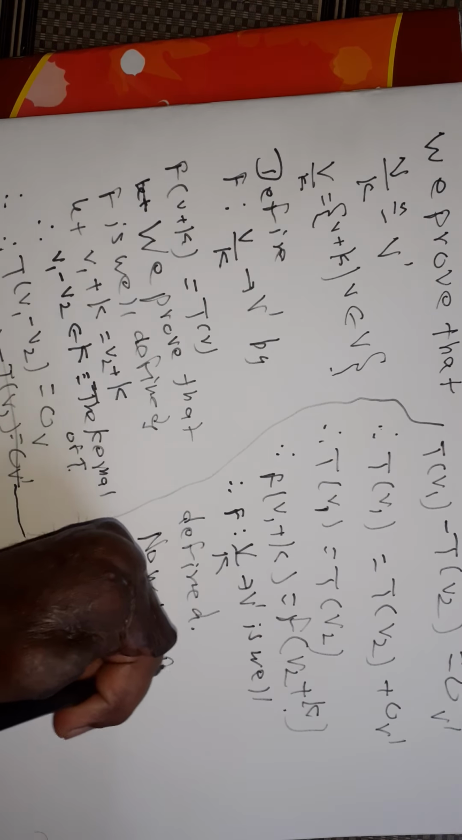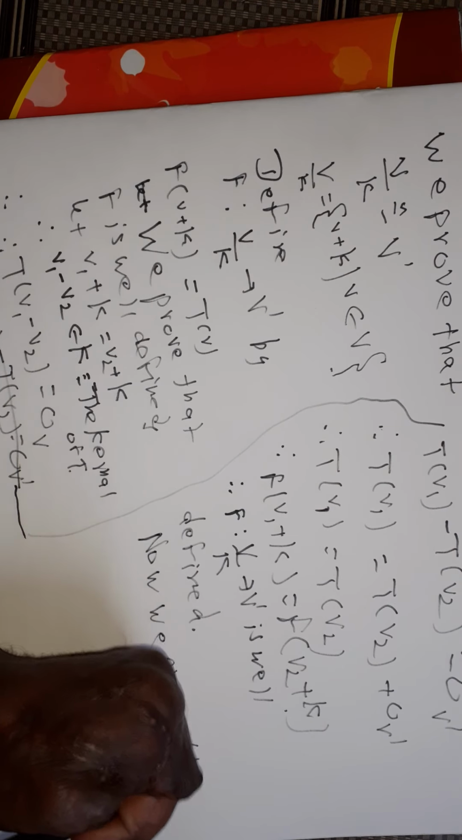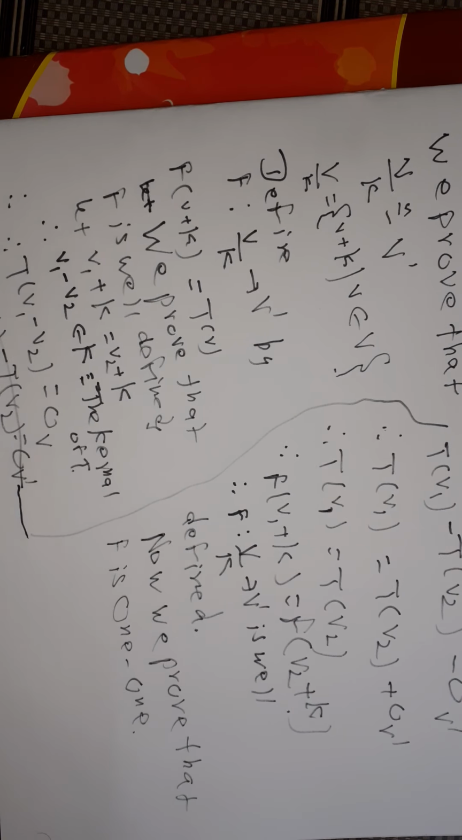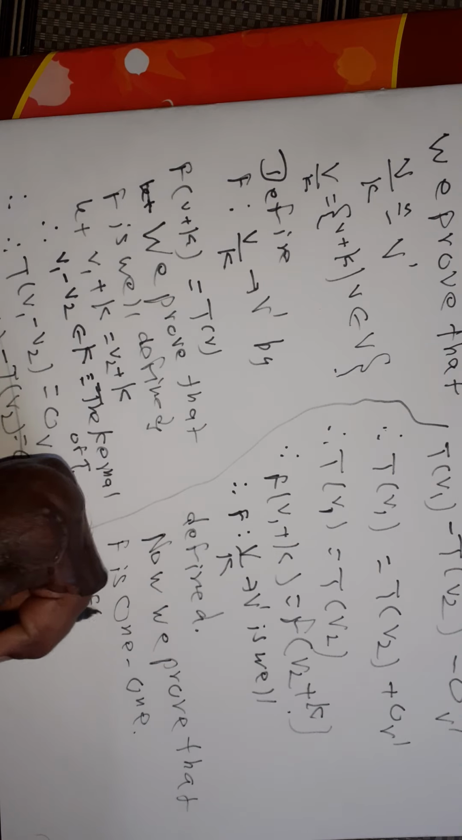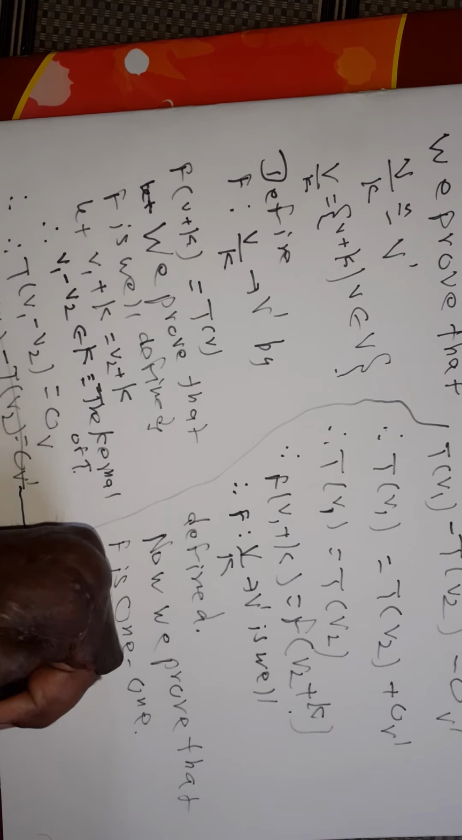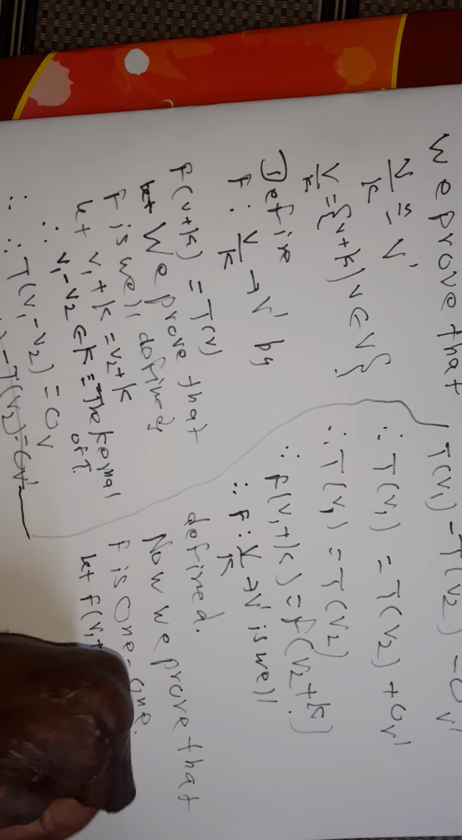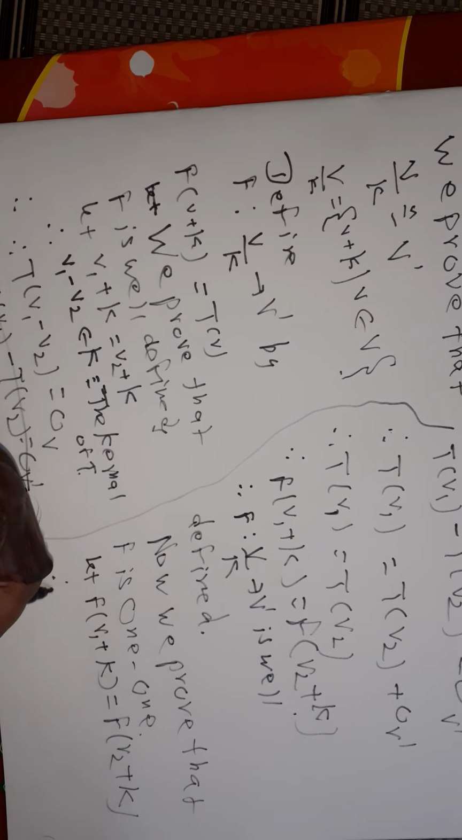Now we prove that F is 1-1. Let F of V1 plus K is equal to F of V2 plus K. Therefore, T of V1 is equal to T of V2.